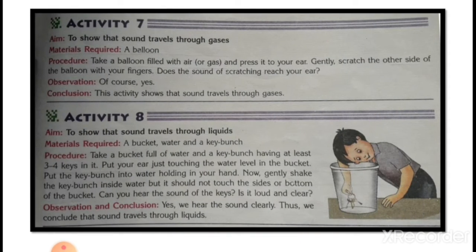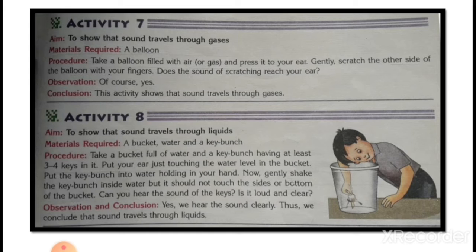Next one is to show that sound travels through gases. The material required is a balloon. Take a balloon filled with air and press it to your ear. Gently scratch the other side of the balloon with your fingers. Thus, the sound of scratching reaches your ears. Of course, yes, this activity shows that sound travels through gases.